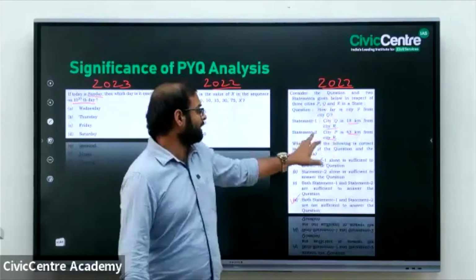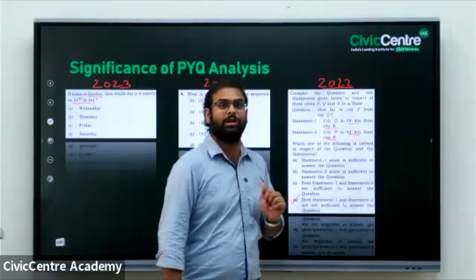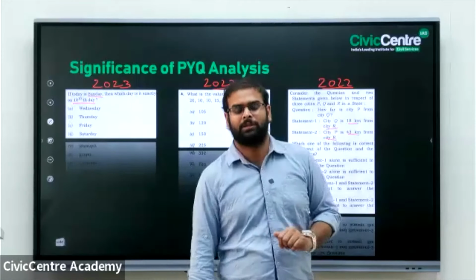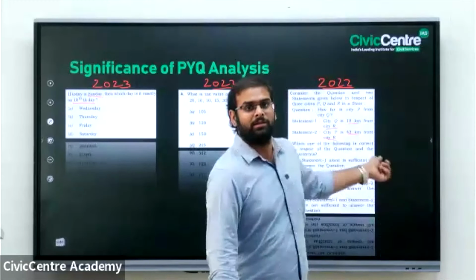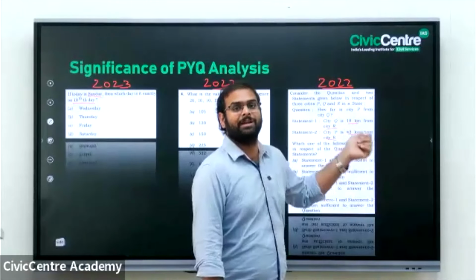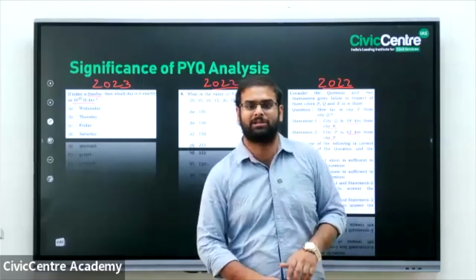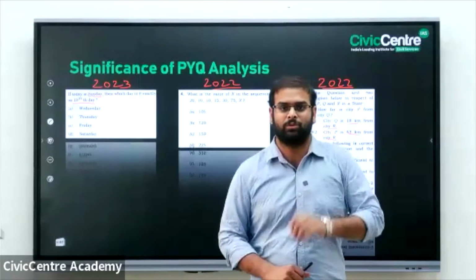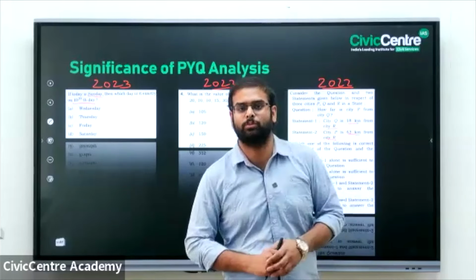Here he has given only the distance between Q and R and between P and R, but not the directions. That is where UPSC is playing games. Here you need to understand the basic concept that direction is also necessary to understand the distance between two points. So in this concept as well, I'm saying that basic concepts are very necessary for UPSC.